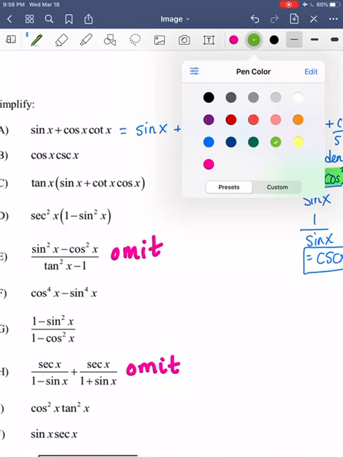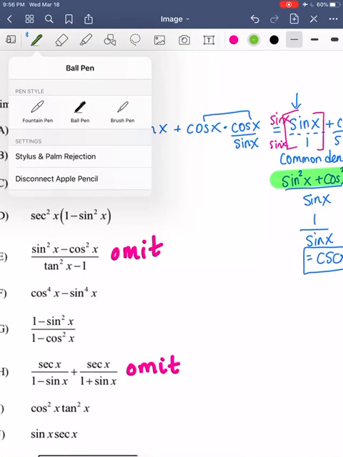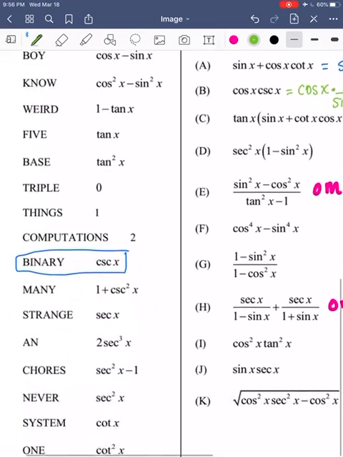All right, let's get a different color, and let's do letter B. This one's not nearly as difficult. So we're going to leave cosine as cosine, and we're going to change cosecant to 1 over sine. Now, you see nothing crosses out here or cancels out, so we're just going to put them together. And then that is cotangent. So that one was much easier.